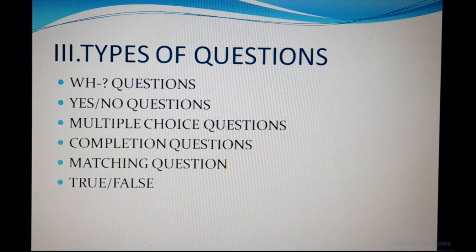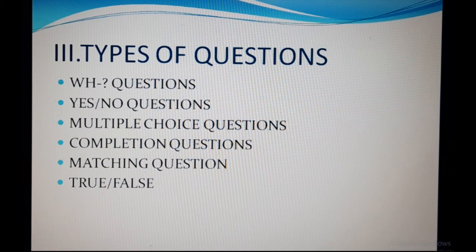Third we come to types of questions. Different types of questions are there. So in reading comprehension, we should include different types of questions. First one is WH questions, where the question starts with a WH word: what, when, where, how, all these things. Second is yes/no questions, where we get the answer with yes or no when the question starts with an auxiliary. Third one is multiple choice question. We have given 4 options and we have to tick one option, that is multiple choice.